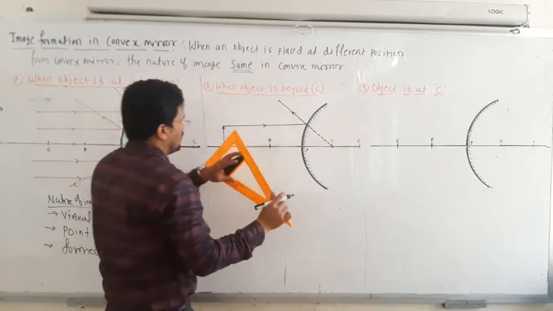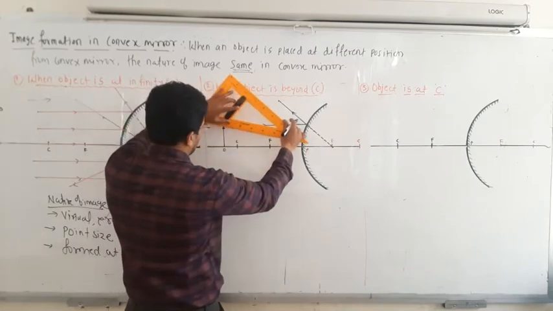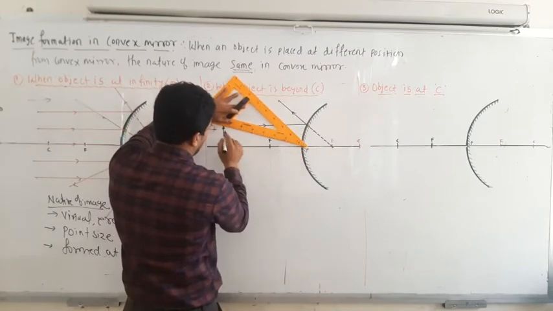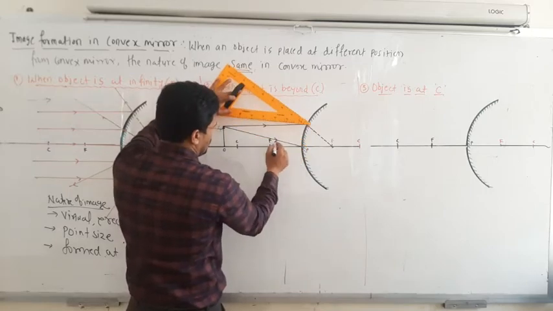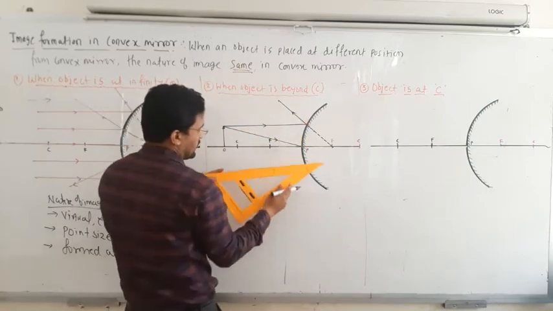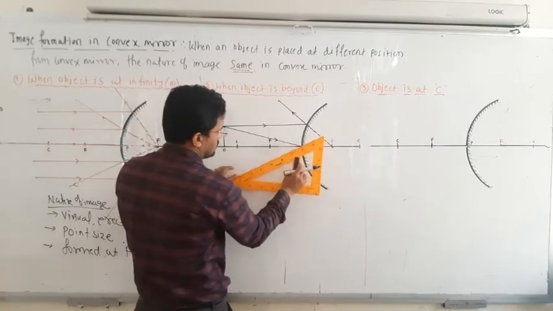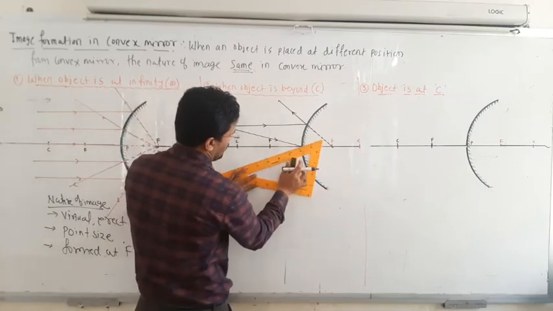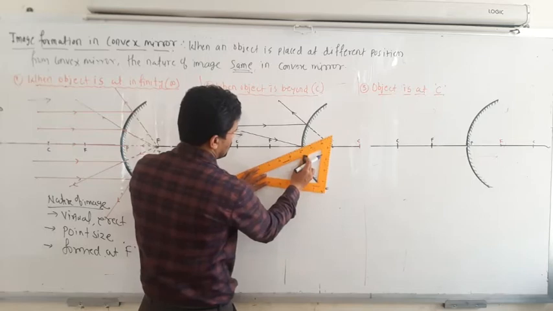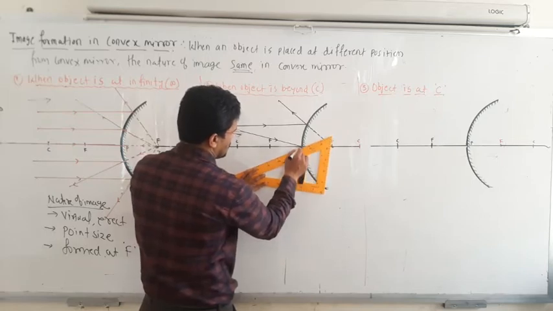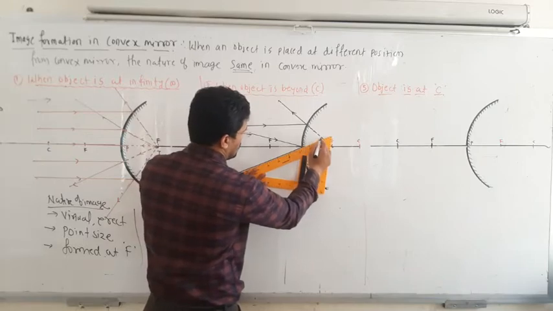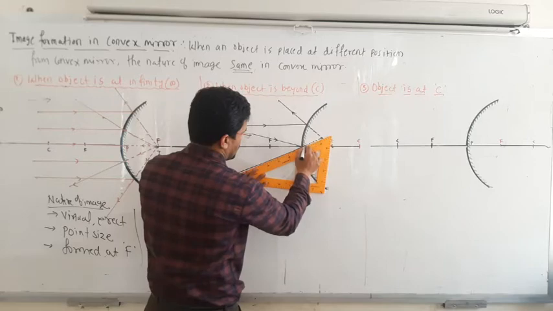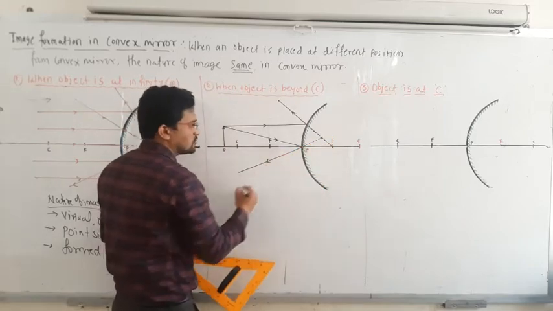Okay, next, a ray which is incident on the pole. You have to take only two rays. So it is reflected back with the same angle. Angle of incidence is equal to what? Angle of reflection. So this is where the reflection takes place, and it appears to diverge. Okay, so this is the reflected ray.